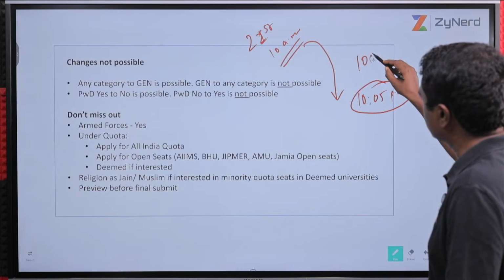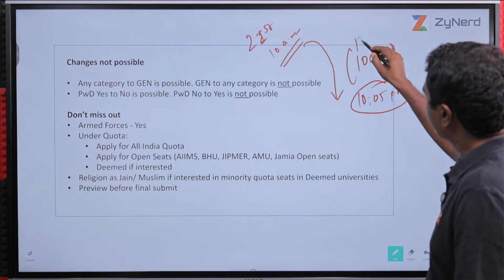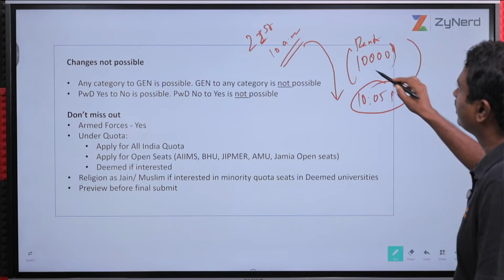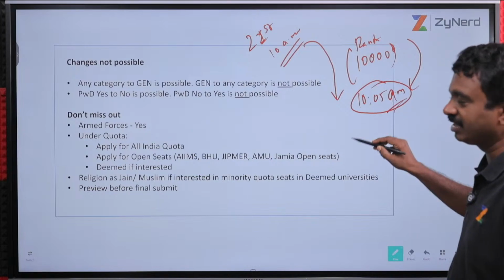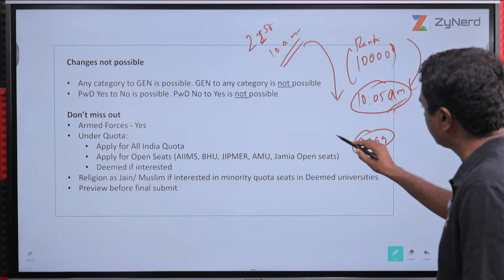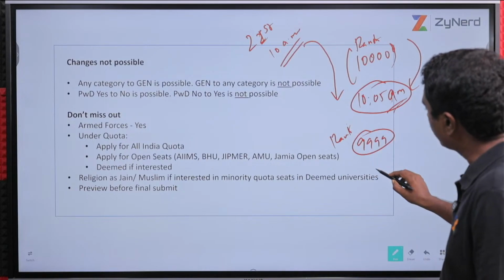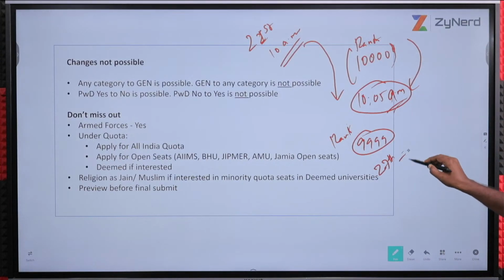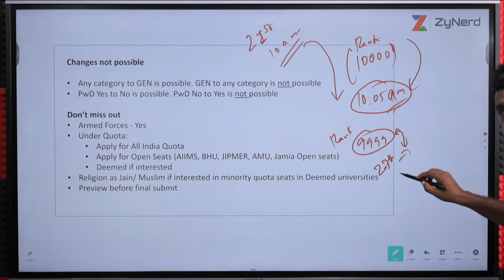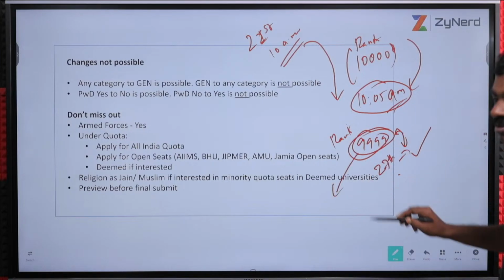The person's rank is 10,000. Immediately went ahead, 5 minutes, excellent. It started at 10 AM and within 5 minutes, by 10:05, the person closed. Next person, rank 9,999, registered only on 27th, and filled choices on 27th. This person will get the better seat.